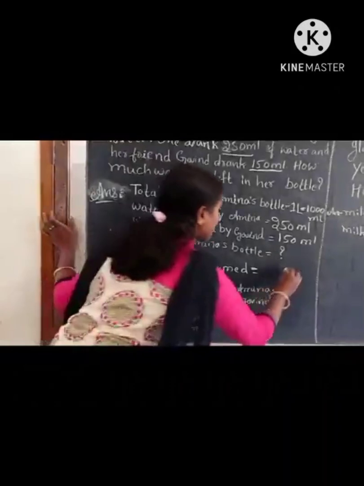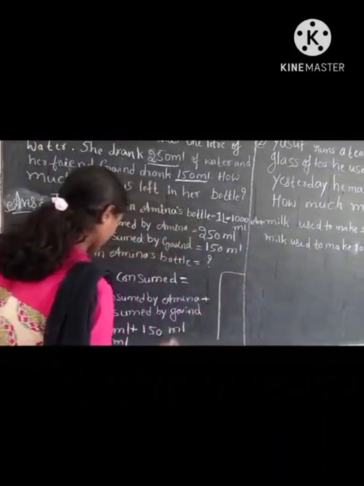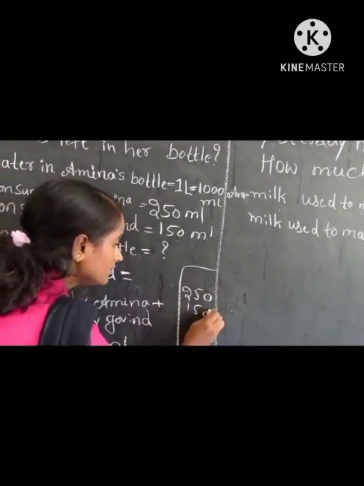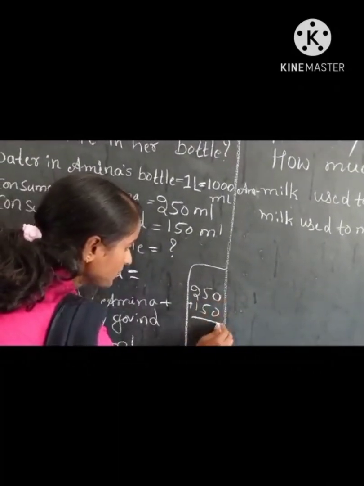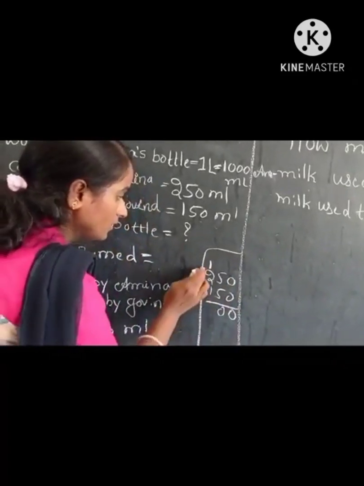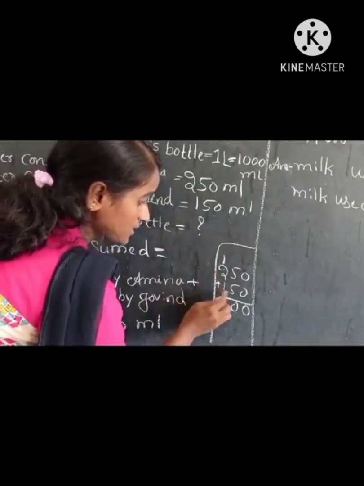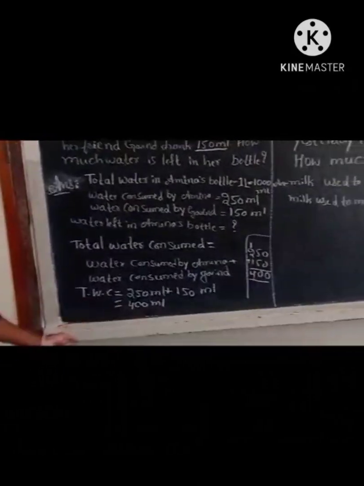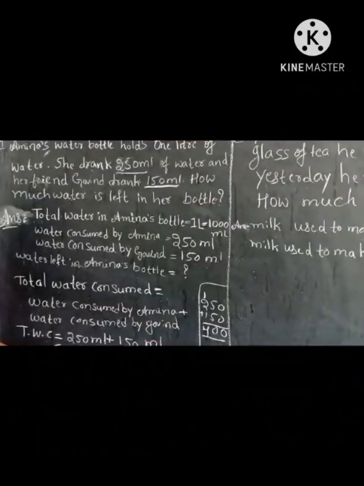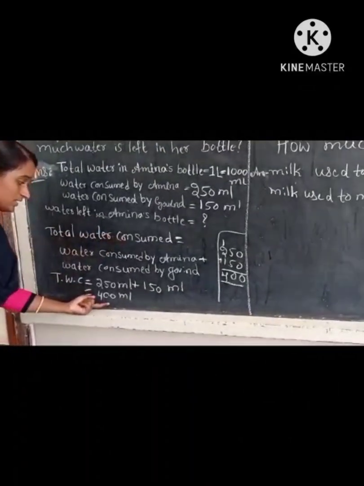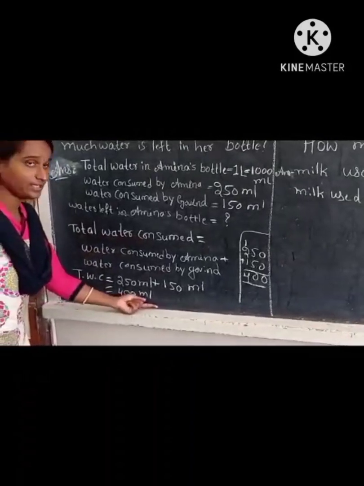That is 250, 150, 0, 0, 0, 5 plus 5, 10, carry will be 1, 1 plus 2, 3, 3 plus 1, 4. Answer is 400 ml. Pause it. Children, here we got total water consumed, how much? That is 400 ml, right?